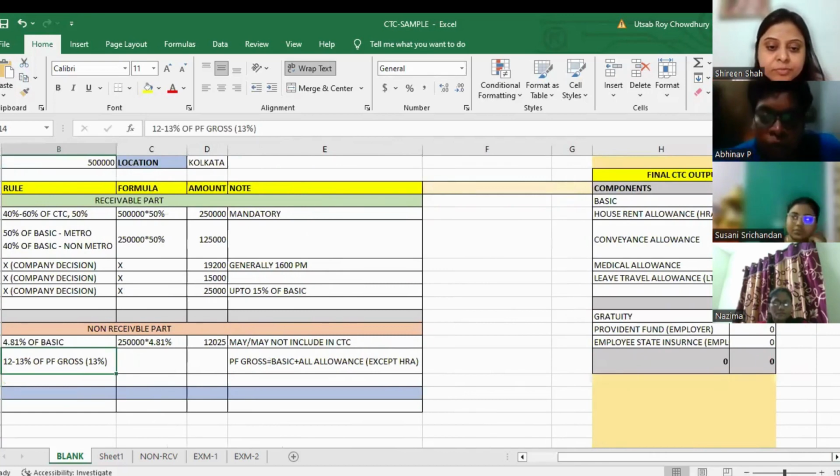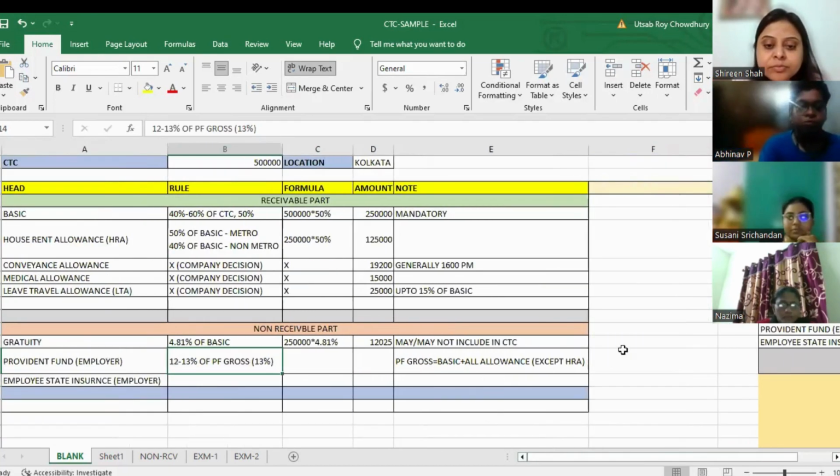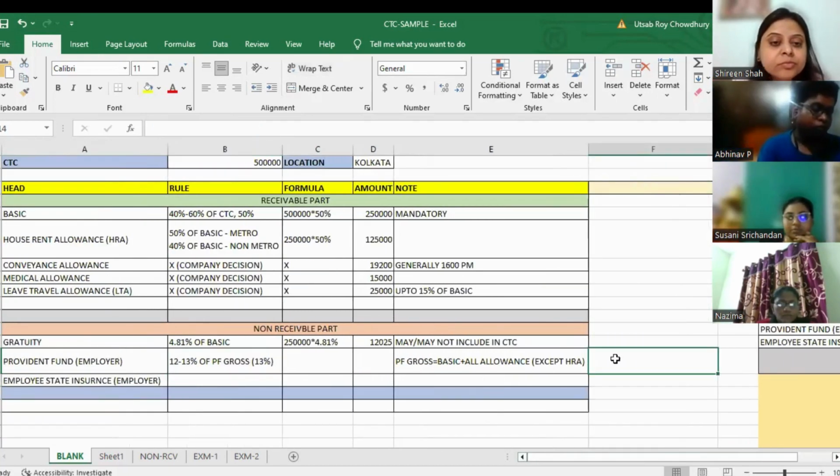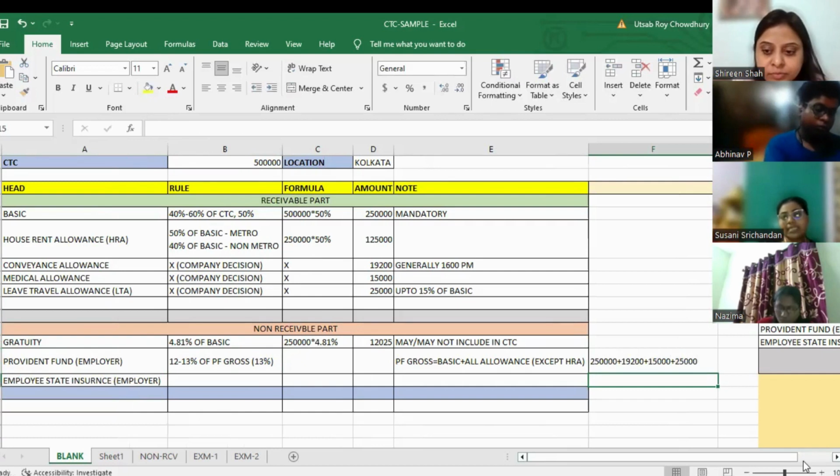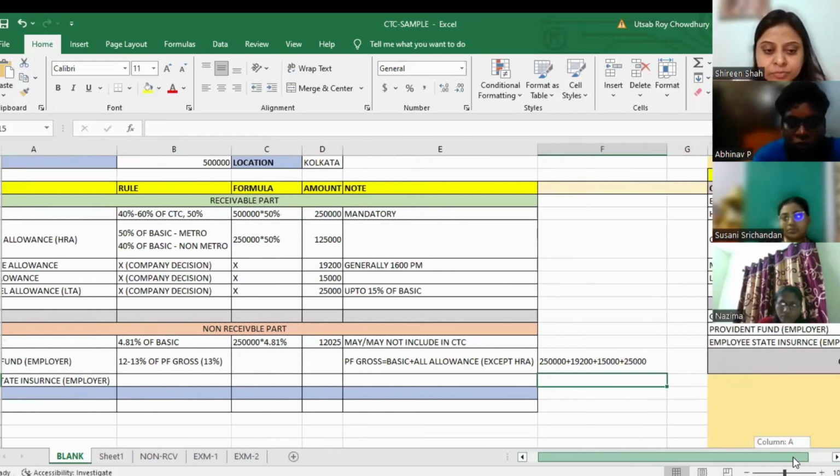So let me first calculate the PF gross. That is basic, 2,50,000 is the basic. 15,200 is the conveyance, 15,000 is the medical, and 25,000 is the LTA. So this is my PF gross. Am I clear on this? Yes, sir.